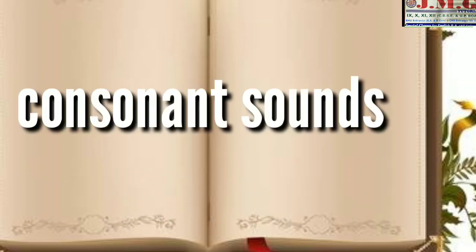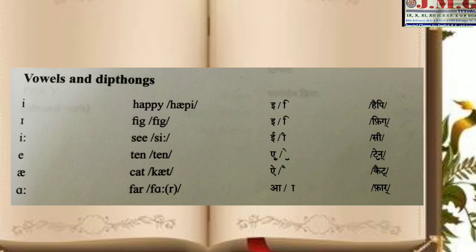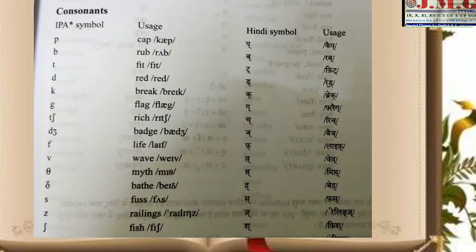Example: student starts with s, that is called s. Hard starts with h. Wall starts with w. High starts with h. These are called our consonant sounds. Actually, if we talk about IPA, IPA means International Phonetic Alphabet. When we talk about the International Phonetic Alphabet, there will be 20 vowel sounds and 24 consonant sounds. Clear? And semi-vowels will also be there.